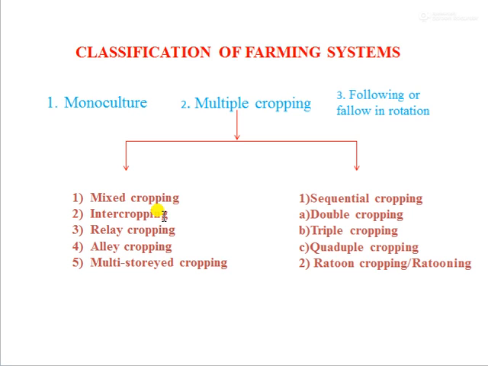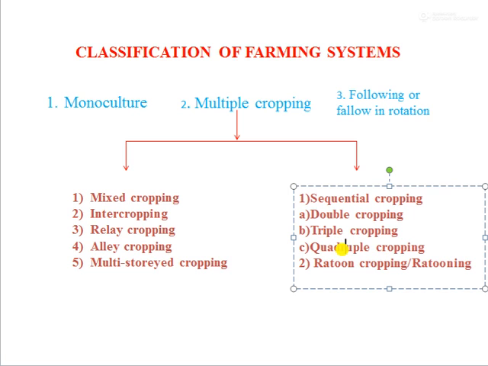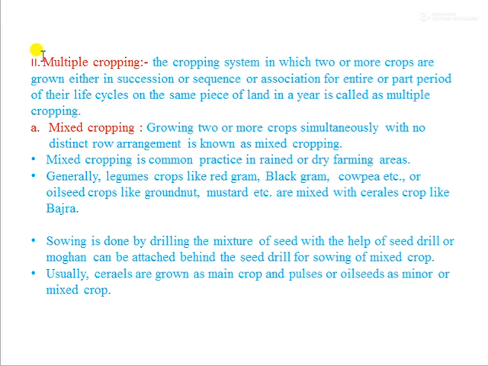Another type of multiple cropping is sequential cropping, which is again subdivided into double cropping, triple cropping, and quadruple cropping. The second type is ratoon cropping or ratooning, and the third type is fallowing or fallow rotation. We will see them one by one.